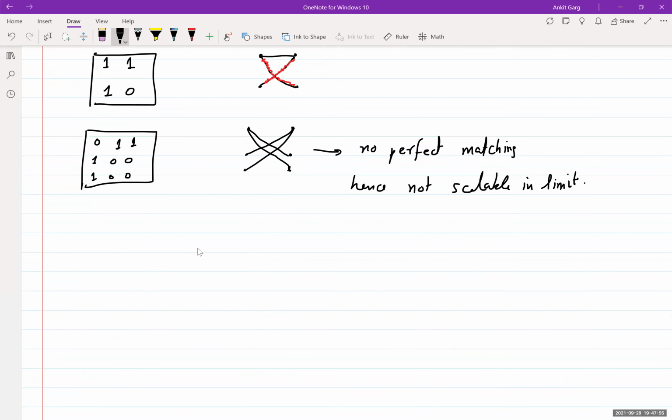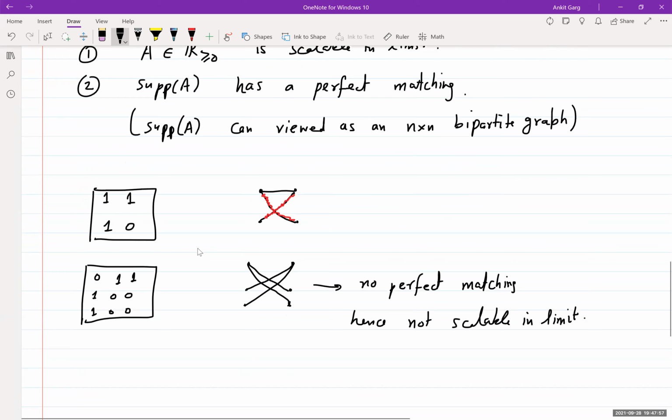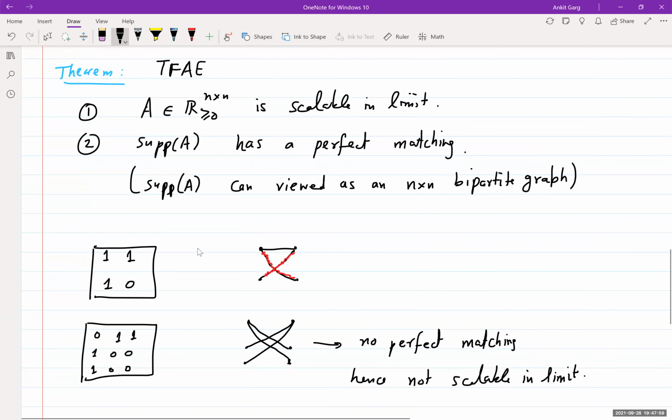So support just means that you make all the non-zero entries 1, correct? Support of A. Yes, support of A meaning all the non-zero entries you make 1.